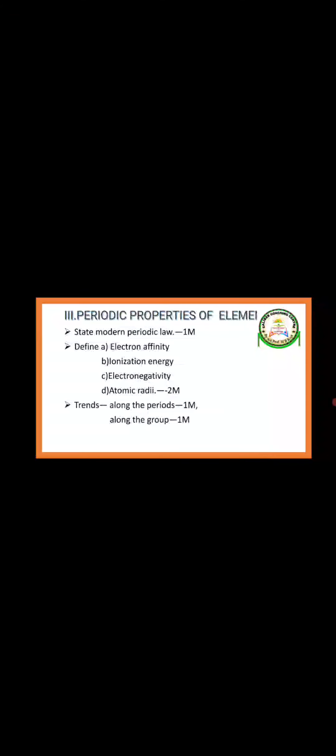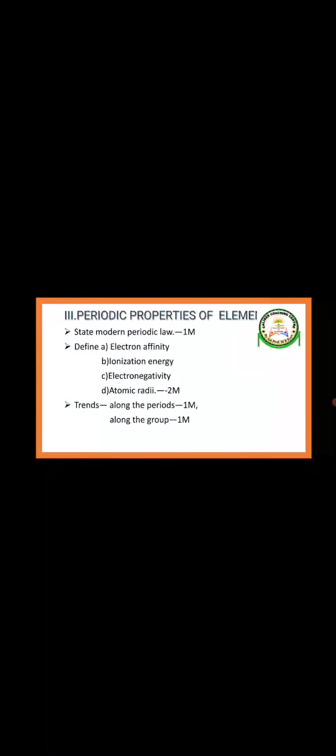These are very important definitions: electron affinity, ionization energy, electronegativity, atomic radii. They are going to ask these in this chapter. And also this one, trends along the periods. That means if you move along periods, what are periods? Horizontal lines in the periodic table are called periods. Vertical lines are called groups.